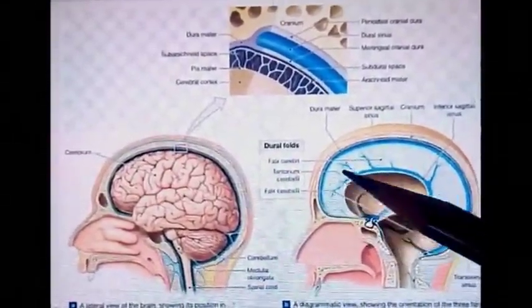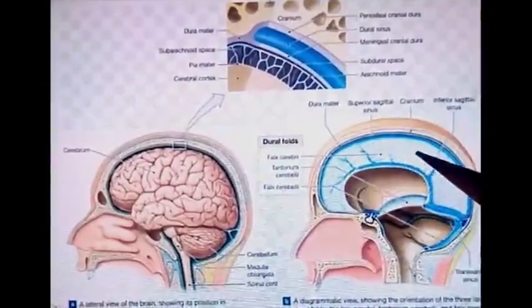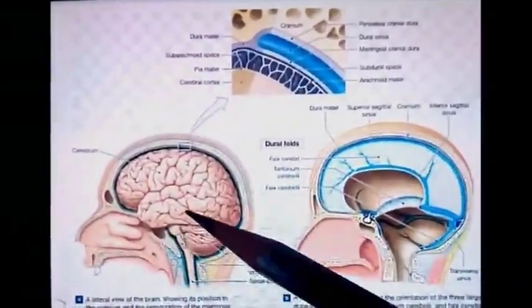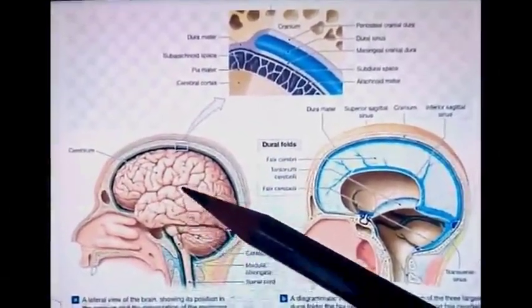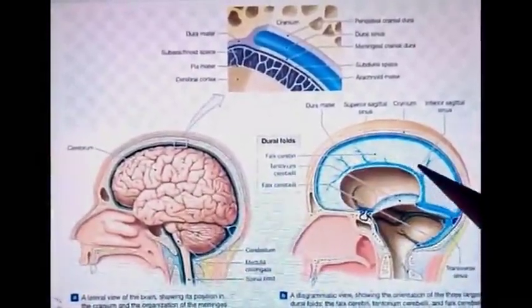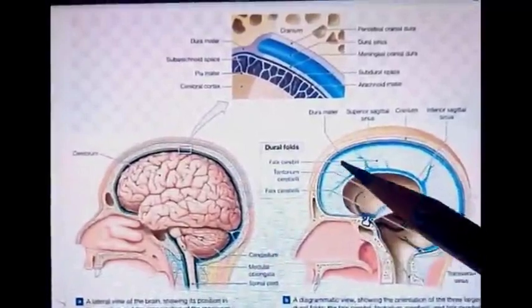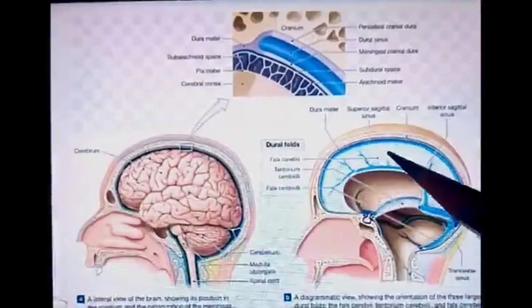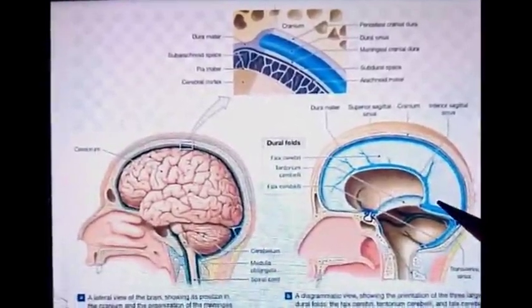Falx cerebri is a large sickle-shaped fold of dura mater occupying the median longitudinal fissure between the two cerebral hemispheres. Here we see the cerebral hemisphere, this is one half of it. If we remove this half, we will reach this area, the space between the two cerebral hemispheres known as the median longitudinal fissure. This area is occupied by a fold of dura mater, or the dura mater gets folded in this free space and forms this sickle-shaped fold known as falx cerebri.